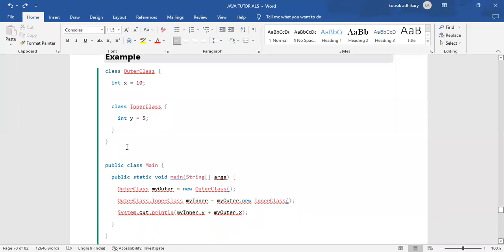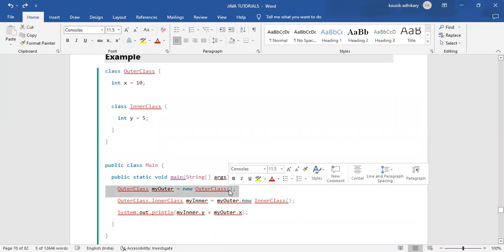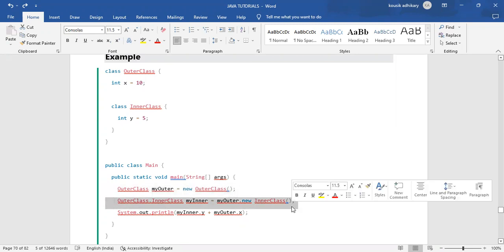When you are creating an object of an inner class, this is the object of the outer class: OuterClass myOuter equals new OuterClass. And OuterClass.InnerClass myInner equals myOuter.new InnerClass. This is the syntax when you are creating an object for an inner class.